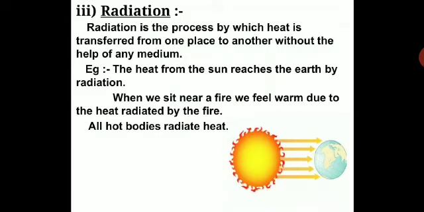Let us see. Radiation is a process by which heat is transferred from one place to another without the help of any medium. So radiation does not require any medium. The heat from the sun reaches the earth by radiation. So no particles of dust or any medium is required for the radiation to propagate. That's why we receive heat from the sun. The earth receives heat from the sun due to the process of radiation.